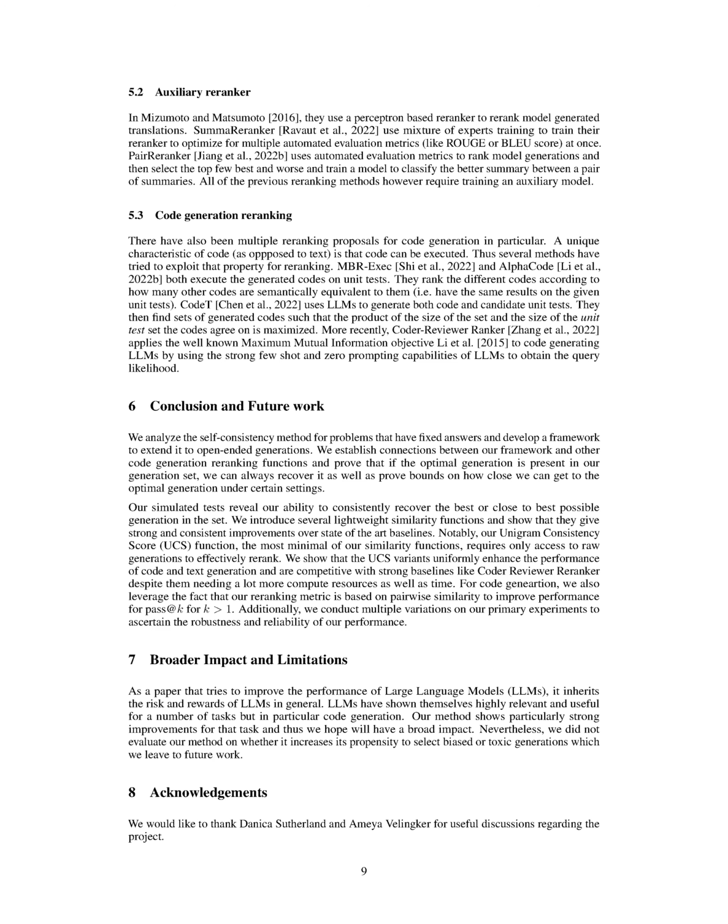CodeT uses LLMs to generate both code and candidate unit tests. They then find sets of generated codes such that the product of the size of the set and the size of the unit test set the codes agree on is maximized. More recently, the Coder Reviewer Ranker applies the well-known maximum mutual information objective to code-generating LLMs by using the strong few-shot and zero-shot prompting capabilities of LLMs to obtain the query likelihood.